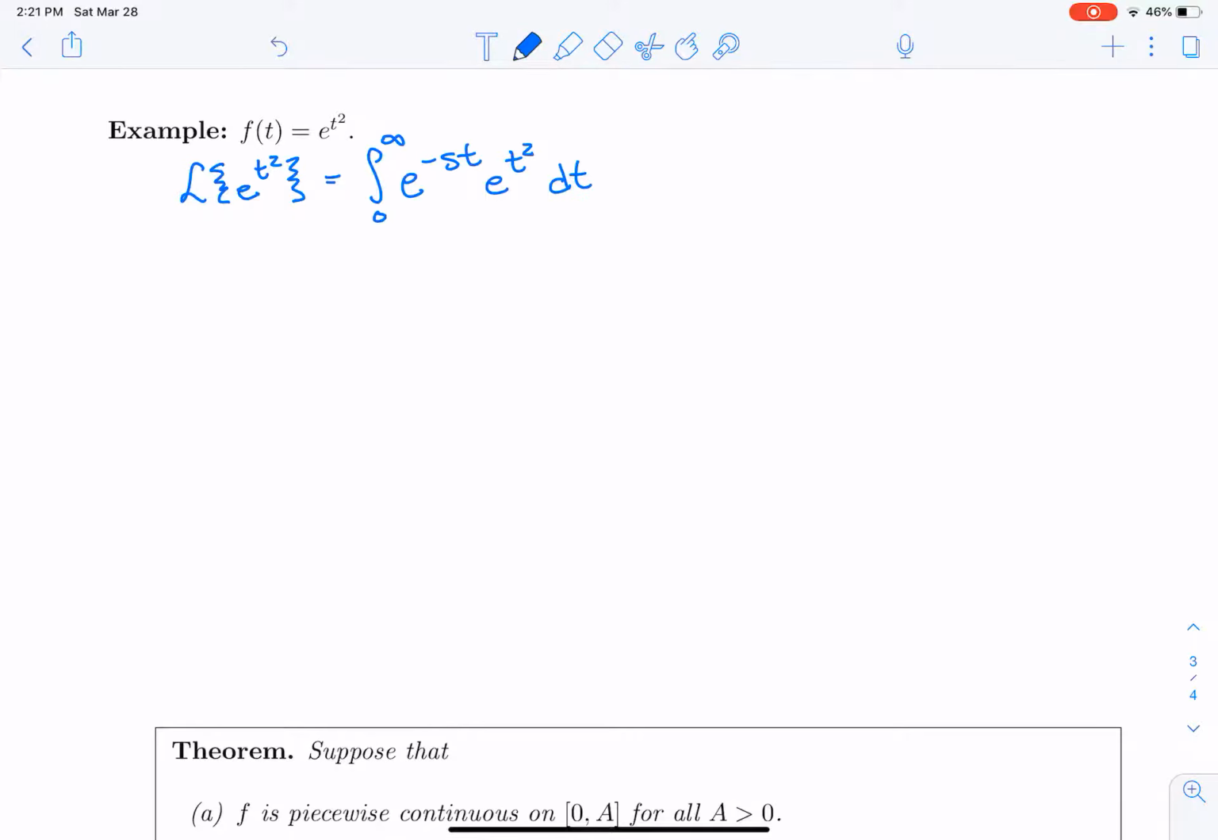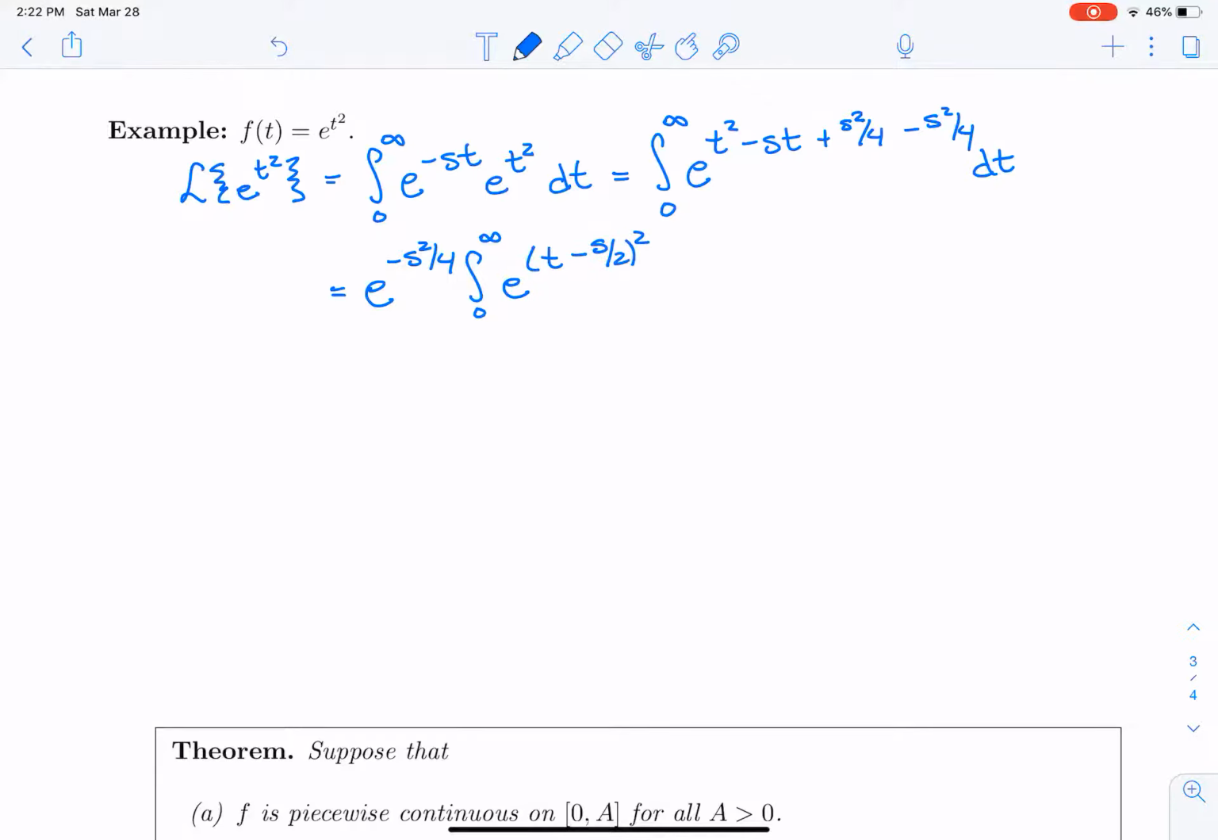Okay, now that's going to be the integral from 0 to infinity of e to the, I'm going to combine the two e's, so e to the t squared minus st. And then I'm going to add and subtract s squared over 4. Now, why would I do that? Well, in fact, I'm trying to complete the square. So I'm going to factor out an e to the minus s squared over 4. And then what's left is e to the t minus s over 2 squared dt.